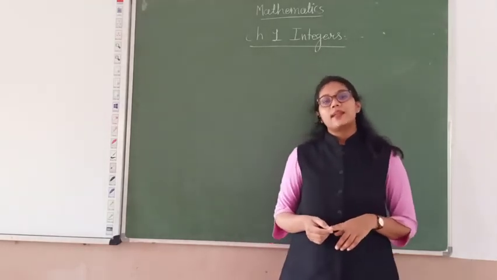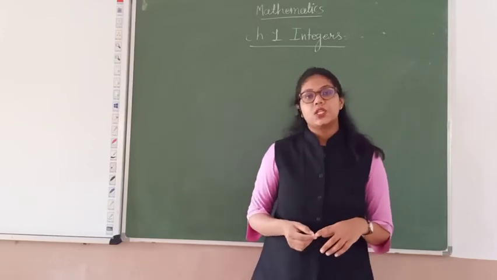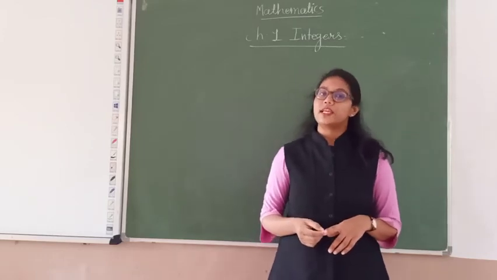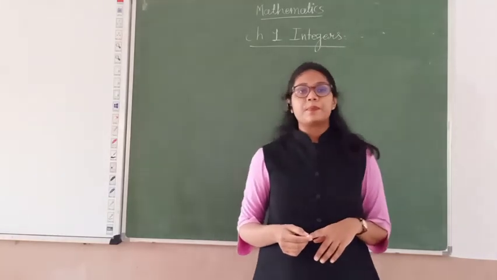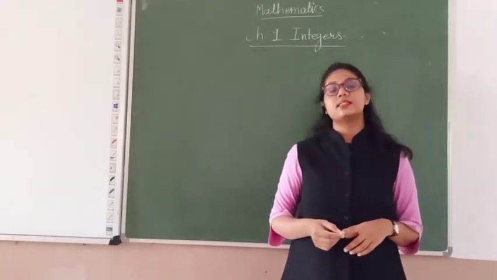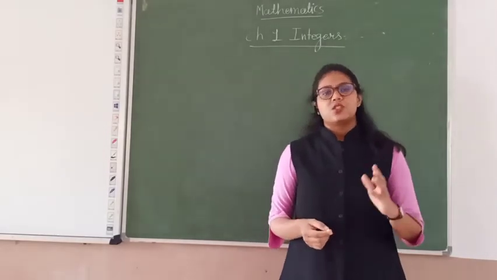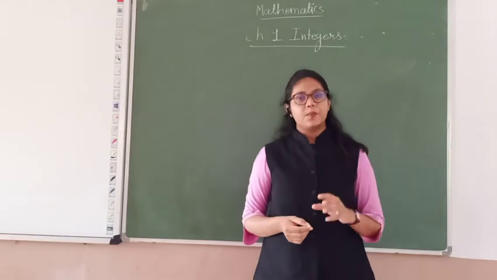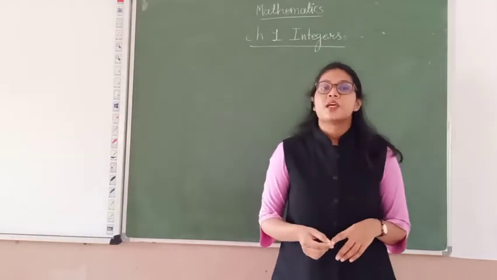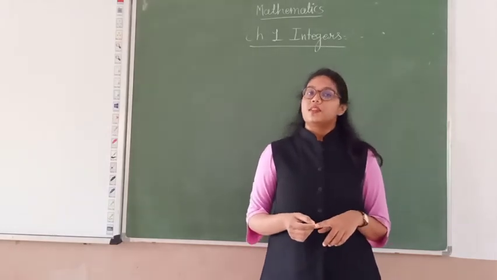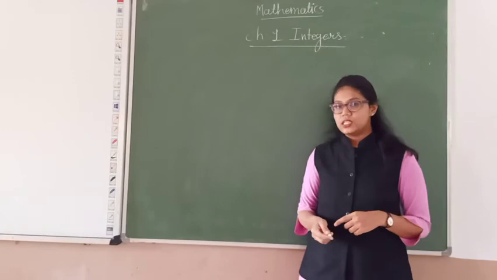Fourth is addition and subtraction of integers, that you have also studied. And fifth is division and multiplication of integers. So these are the points that you will study in this chapter. Let's start the first point, that is the meaning of integers.